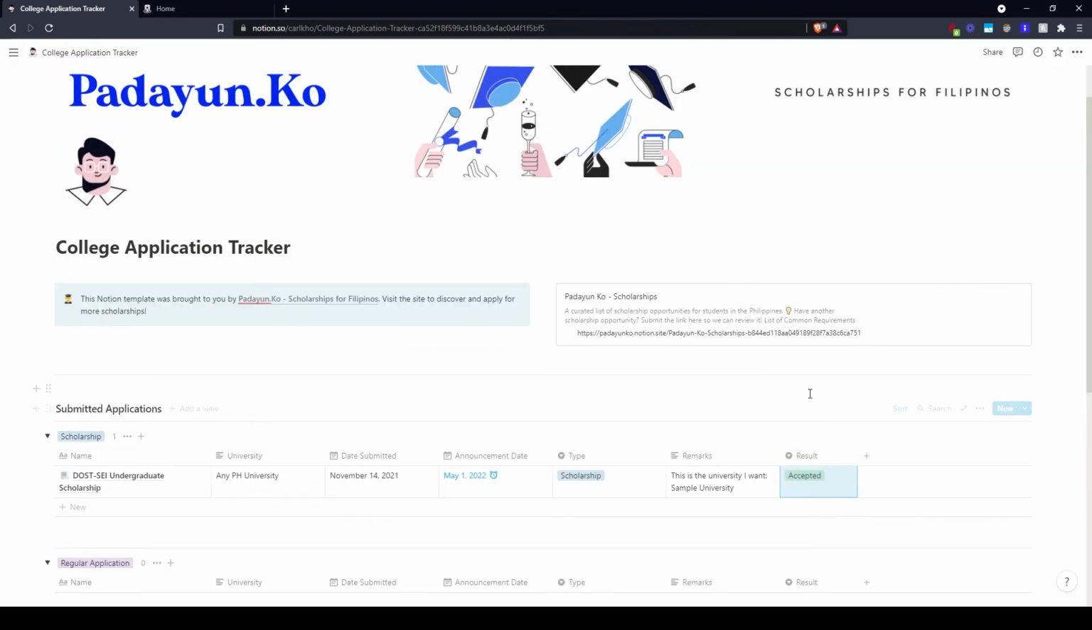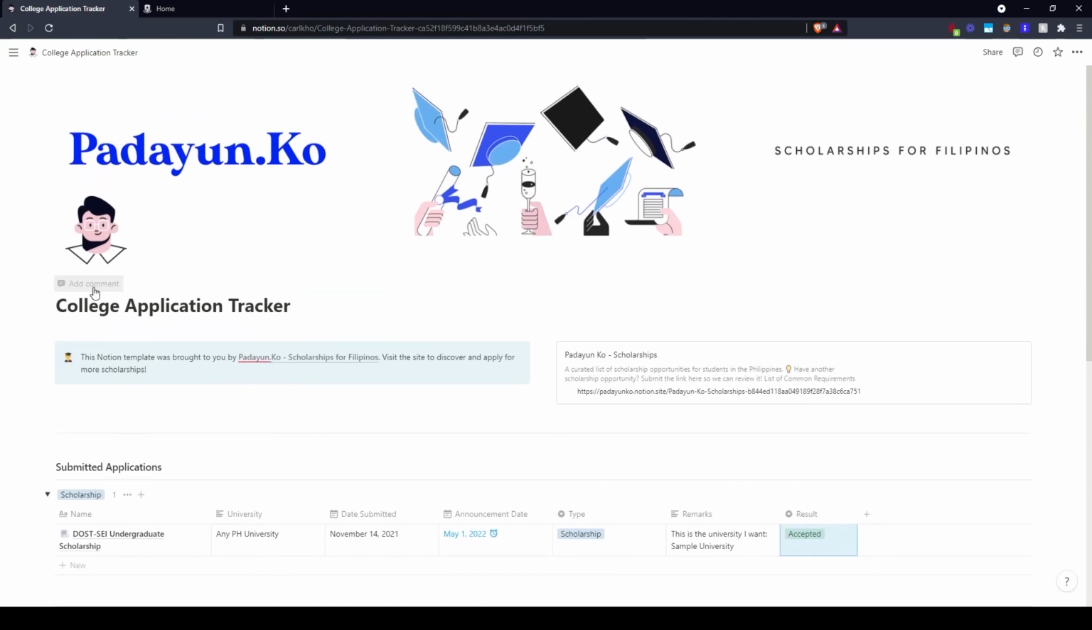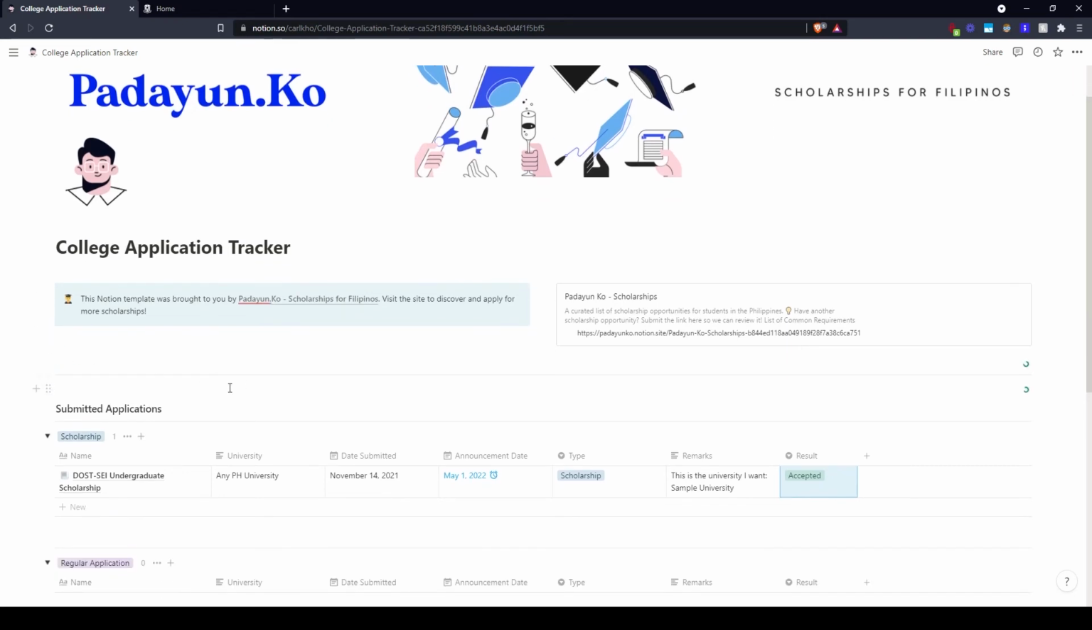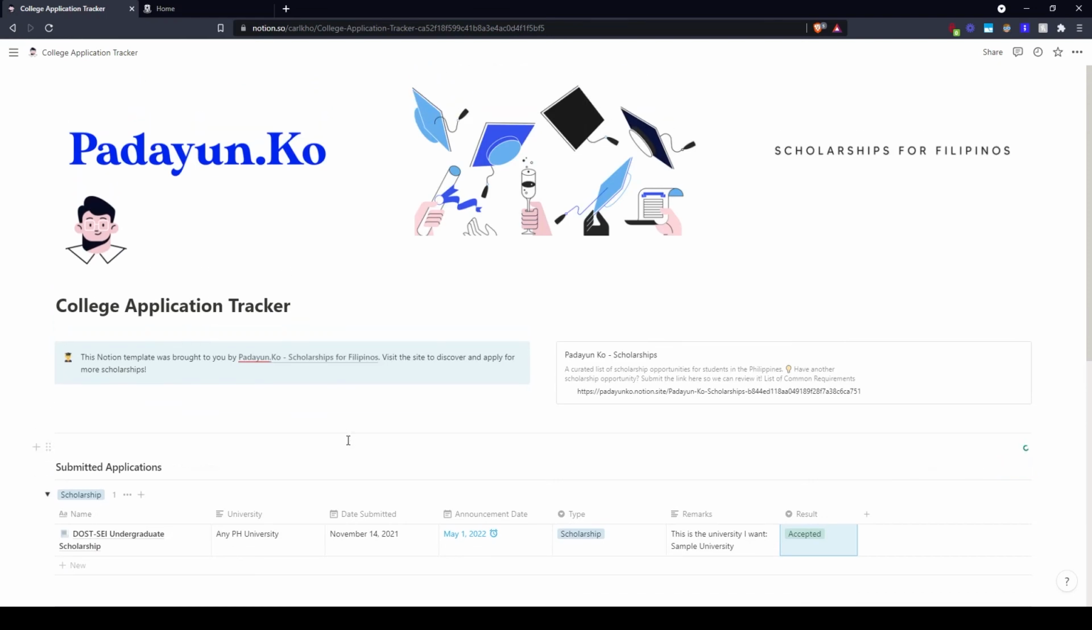And just like that, you have tracked your application. This will be really useful down the road as you spam your applications to multiple colleges and scholarships. At least you know where what went, right? That's it for Padayun.Ko's College Application Tracker.